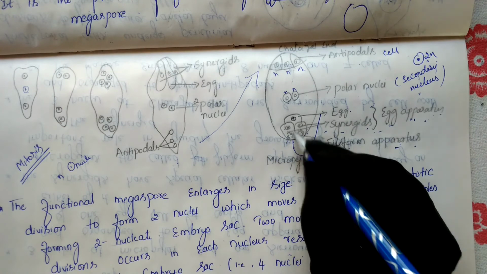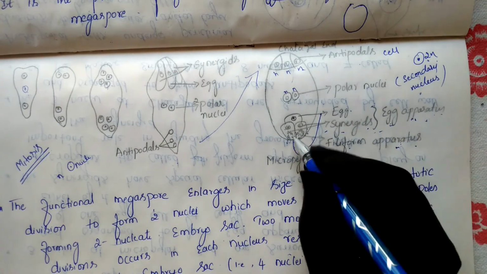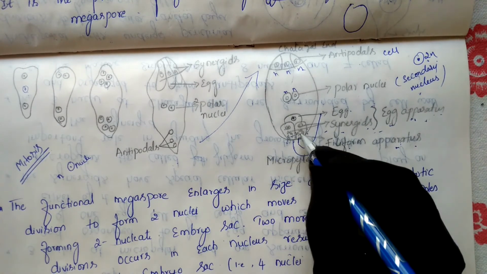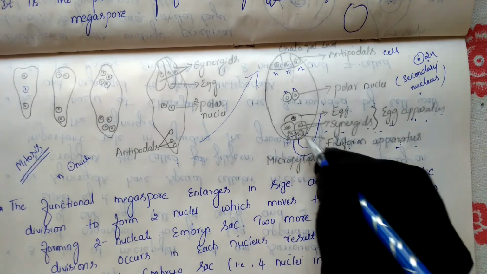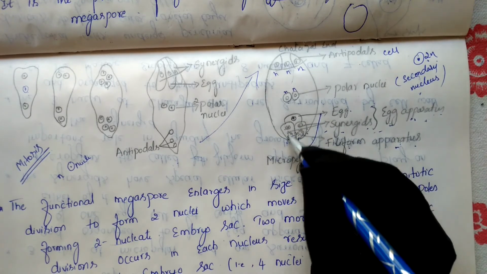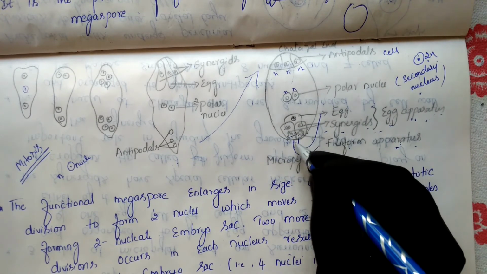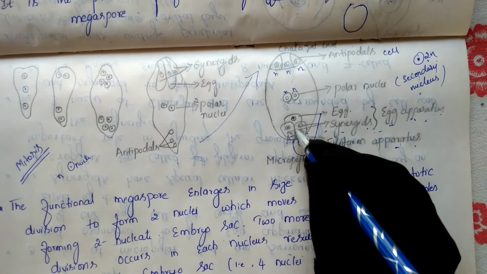The pollen tube should take entry. So who is guiding here? This filiform apparatus is guiding here. It is guiding the growth of this pollen tube to take entry into this synergid cell. As it takes entry into the synergid cell, finally this pollen tube will discharge the 2 male